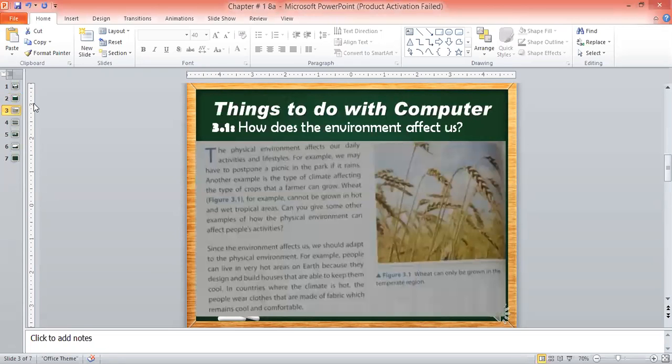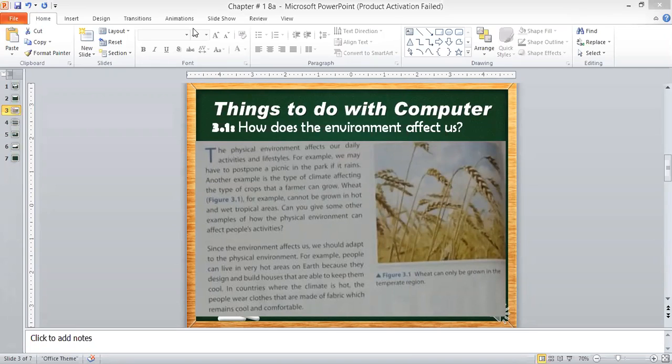Okay, Marwan is going to read it. Yes, Marwan, you can start reading. The physical environment affects our daily activities and lifestyle. For example, we may have to postpone. Sir, what does postpone mean? You can read it, then I will tell you. A picnic in the park if it rains. Another example is the type of climate affecting the type of crops that a farmer can grow.